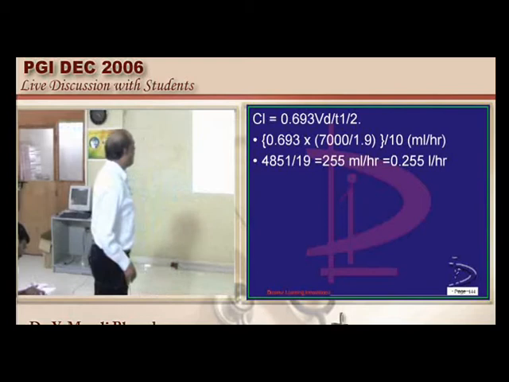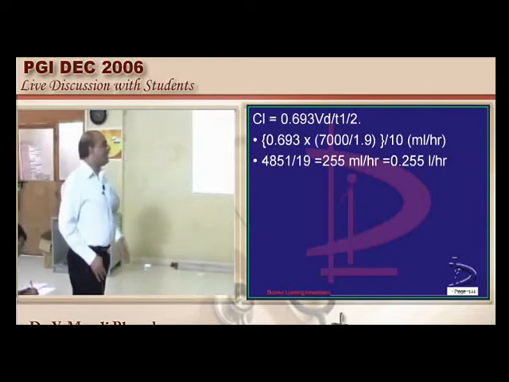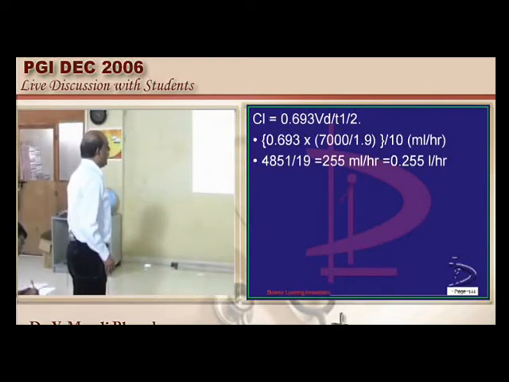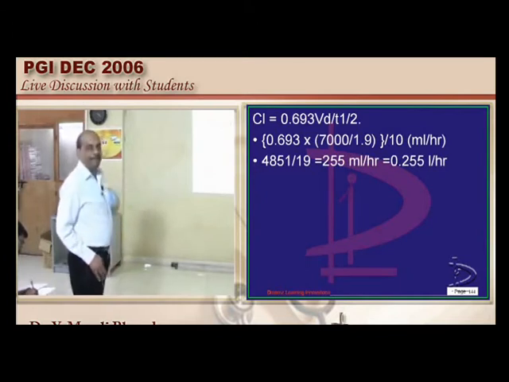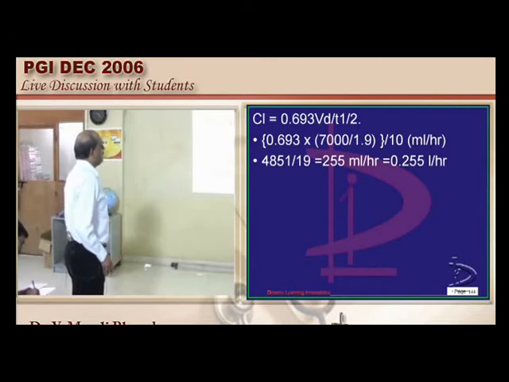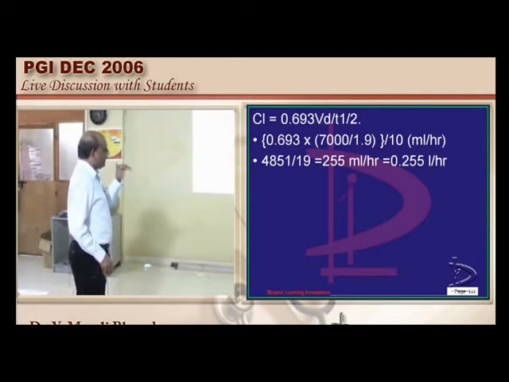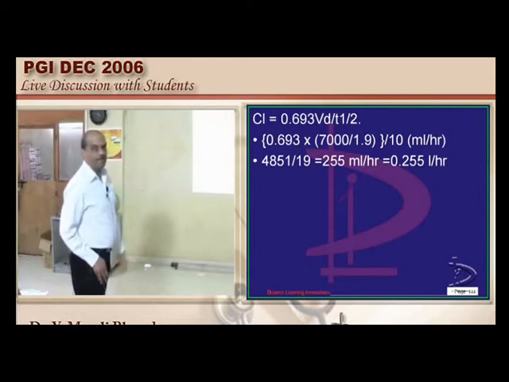Good. So the plasma concentration is 1.9 milligram per ml. Hence the volume of distribution is 7000 mg divided by 1.9 mg per ml. Now clearance is 0.693 into the volume of distribution, that is 7000 by 1.9, the whole of that divided by 10 ml per hour.